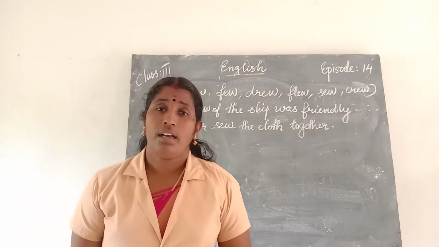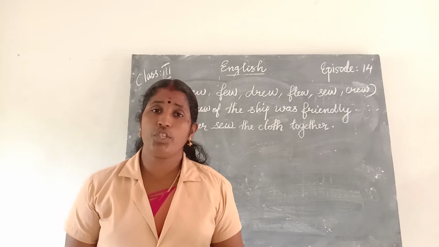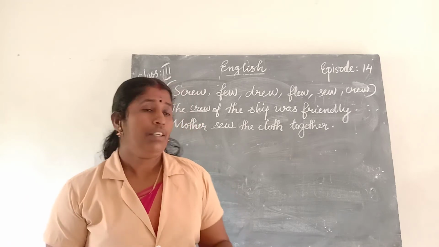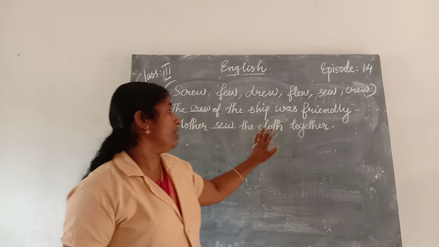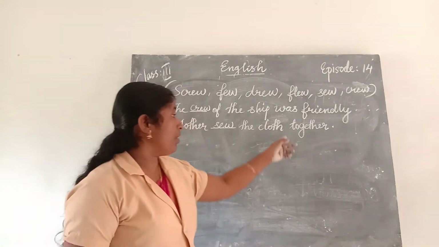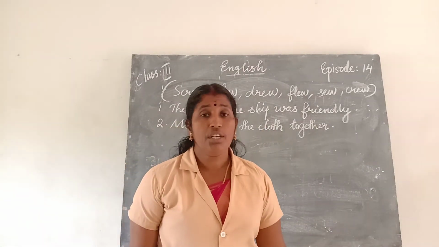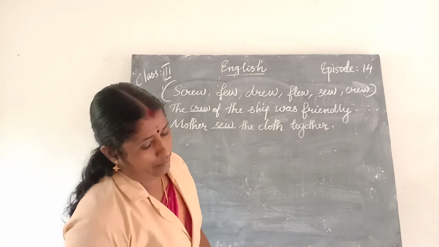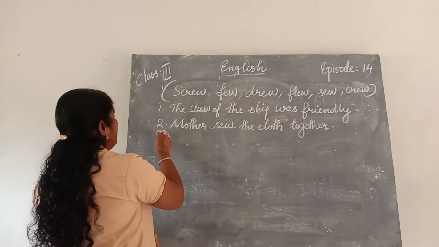You know what a sewing machine is? We stitch cloths in the sewing machine. So sew is stitching cloth together. Mother sew the cloth together. Then eagle, third one.